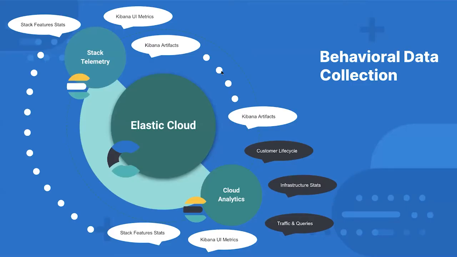This usage and performance data comes from two main sources. The Elastic Stack comprises Elasticsearch and Kibana instances, while Elastic Cloud hosts many Elastic Stacks in multiple clouds. So, Stack telemetry contains information about individual deployments, and cloud telemetry contains information about how these deployments operate in our hosted environments.